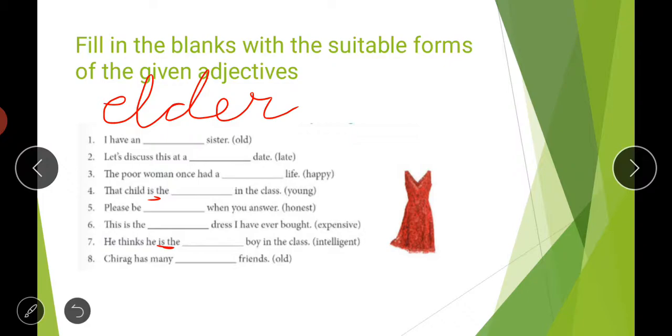We are not comparing with one; if there was one, we would say he has the friend who is the oldest in the whole class. But nothing like that is being said. Many means we are talking about many friends who are older than Chirag, and we have to use older here, not elder, because we are talking about friends and we don't have any blood relation with friends, like the same mummy papa or grandma grandpa. So here we will use the word older.